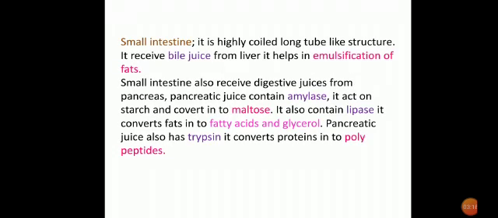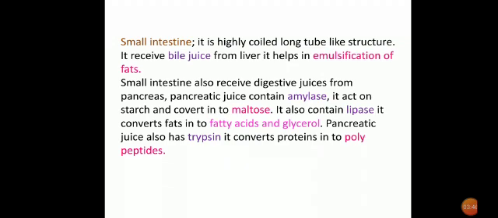Next, the food enters into the small intestine. Small intestine is highly coiled, long tube-like structure. It receives bile juice from liver and helps in emulsification of fat. Means the fat which is having a high surface tension is divided into small droplets so that it can be acted on by the other enzymes.